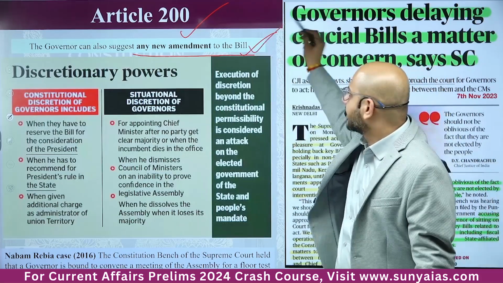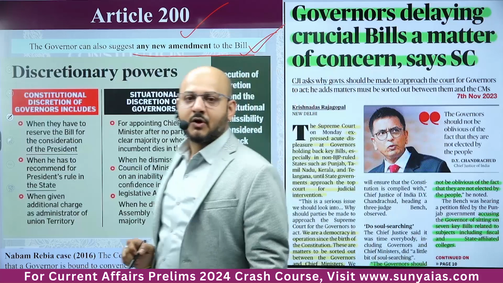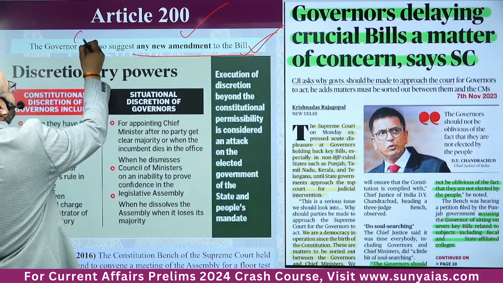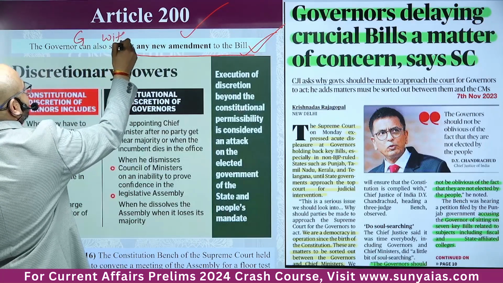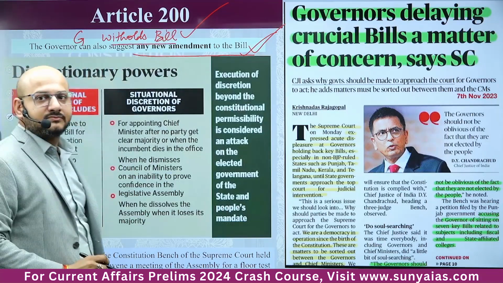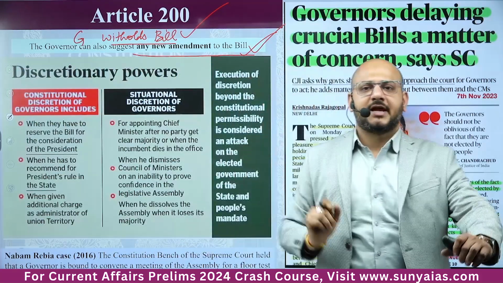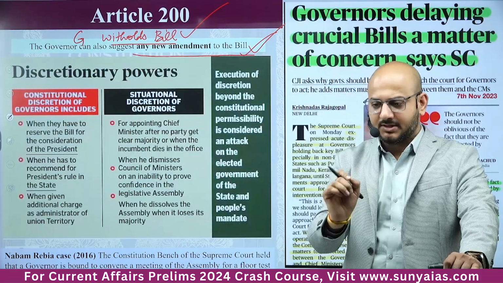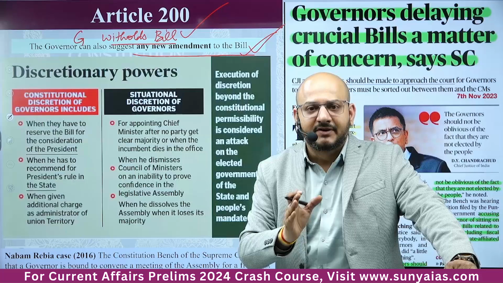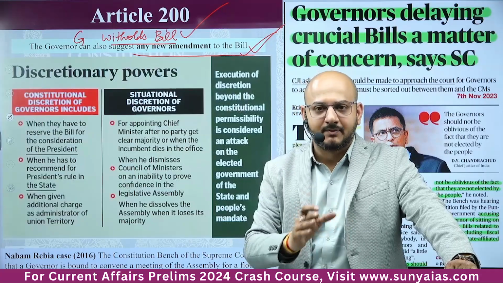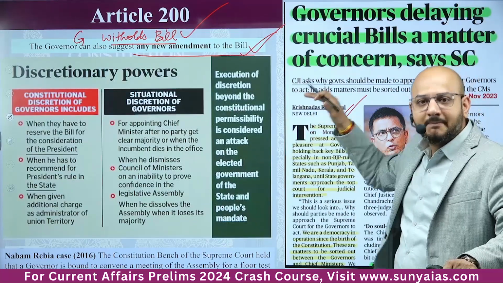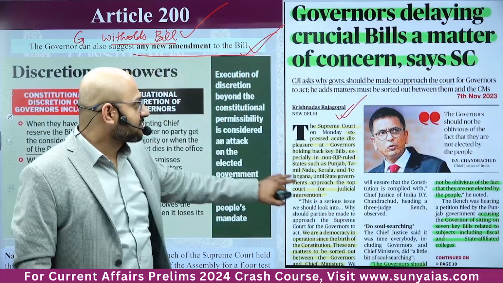The governor can give his or her assent. The problem arises when the governor just withholds the bill for a very long period of time. Now understand, students, what is the consequence of it? This matter was referred by different state governments to the Supreme Court, and the Supreme Court referred it to a bench including the Chief Justice of India himself.